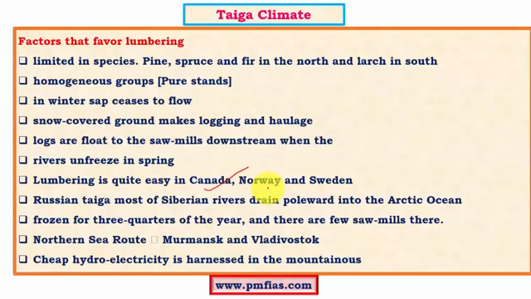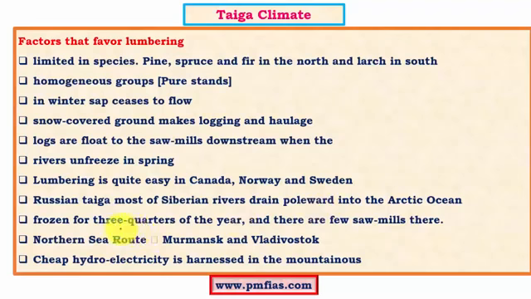But in Russia the rivers are frozen. This is a great disadvantage. Along with that, the rivers flow towards the north, and this is also a great disadvantage. We'll see that. In the Russian taiga, most of the Siberian rivers drain poleward, and this particular factor is a great disadvantage to the Russian lumbering industry.